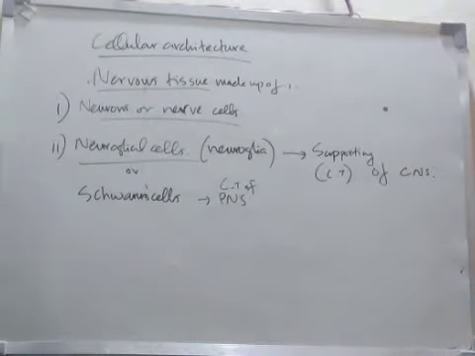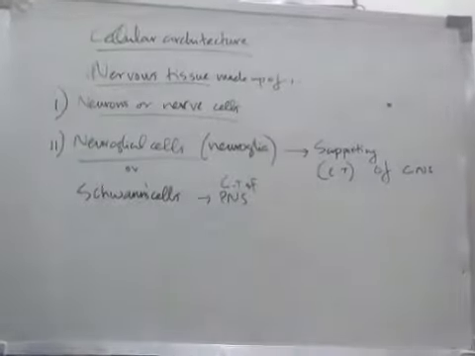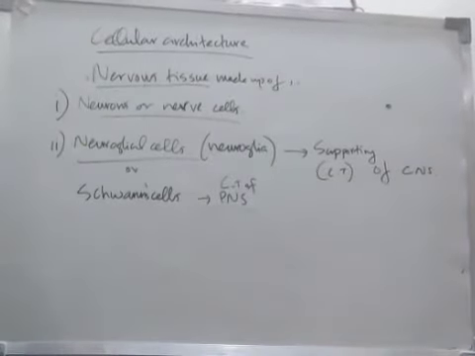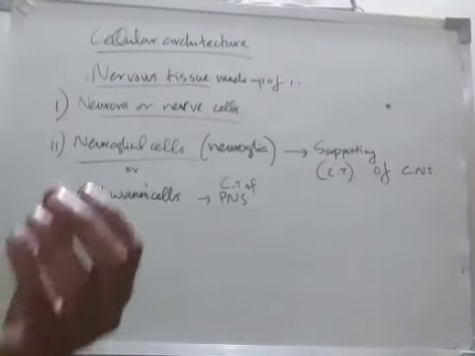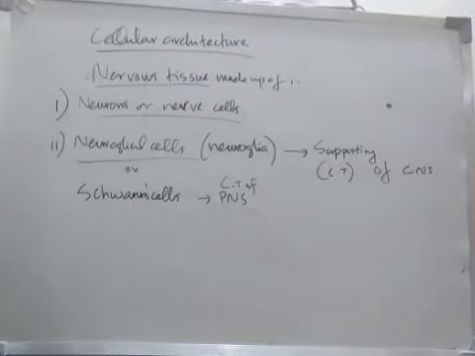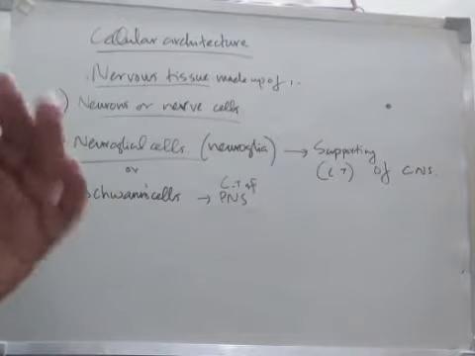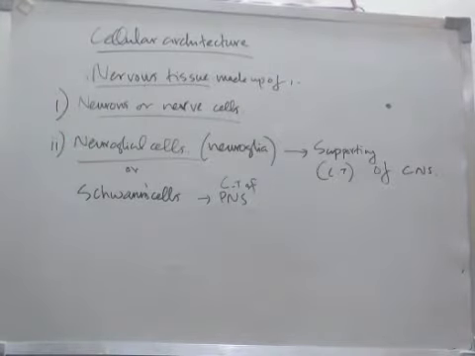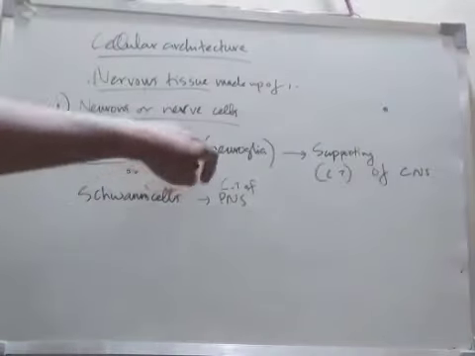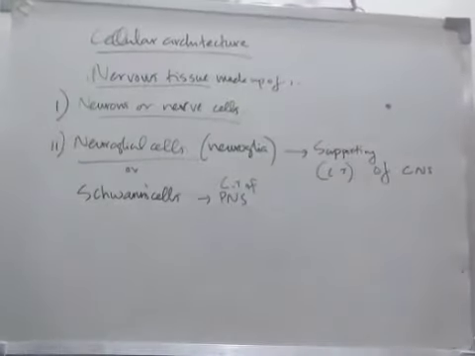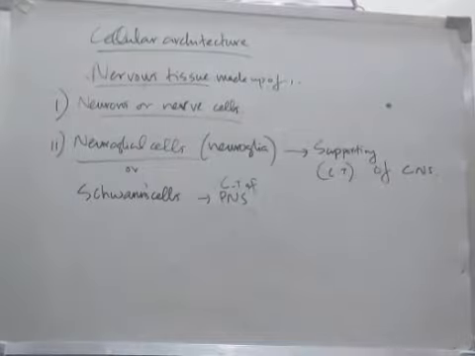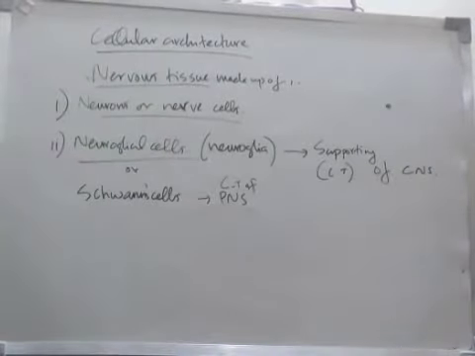Both types of cells, neuroglia and Schwann cells, are supplied by abundant blood vessels.